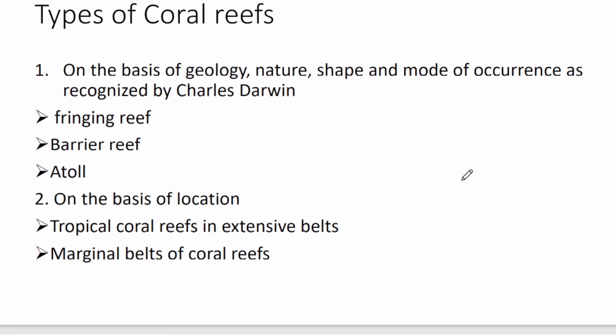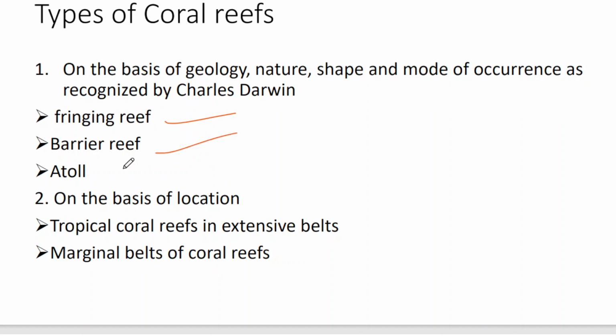Then there are some types of coral reefs. On the basis of geology, nature, shape, and mode of occurrence, meaning what type of rock structure they are attaching to, the nature, the shape they develop, and how they are occurring, three types are there: fringing reef, barrier reef, and atoll.